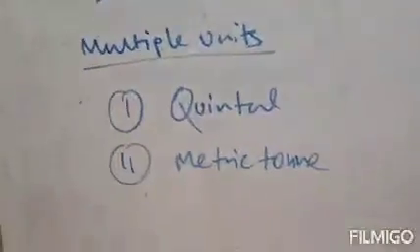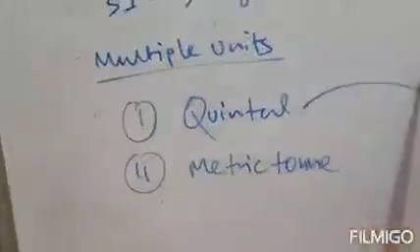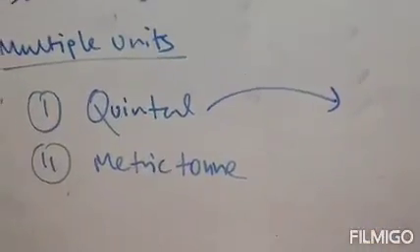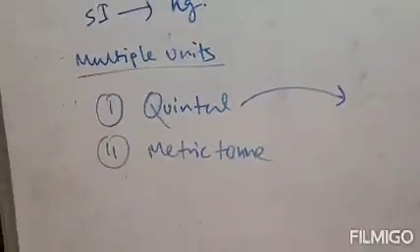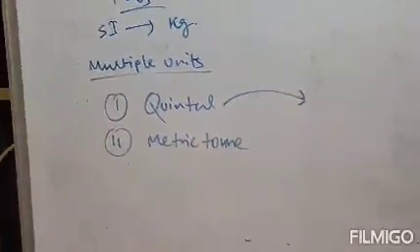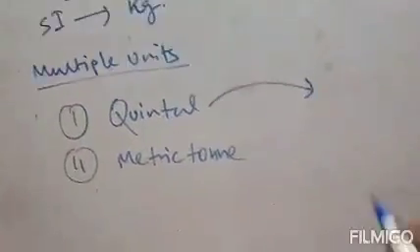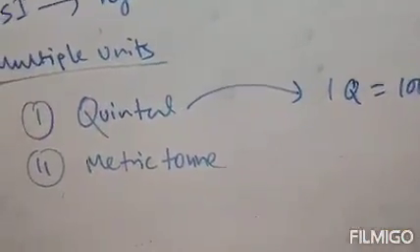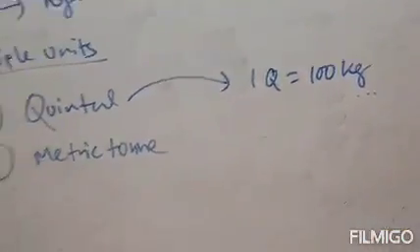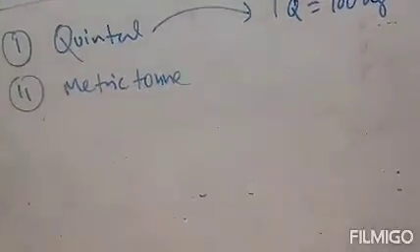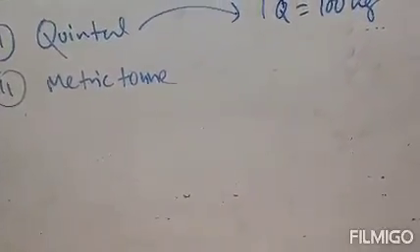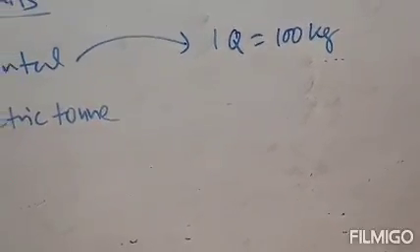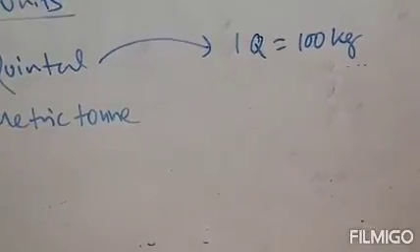Now we will study the relation. What is quintal? Quintal is 100 times a kilogram. That means 1 quintal equals 100 kg. Clear? Now metric ton: 1 metric ton equals 1000 kg.